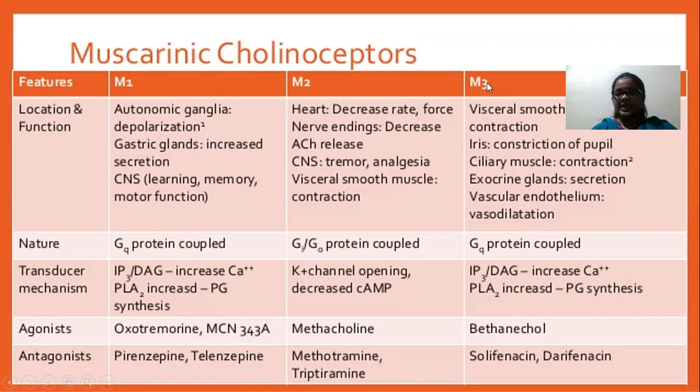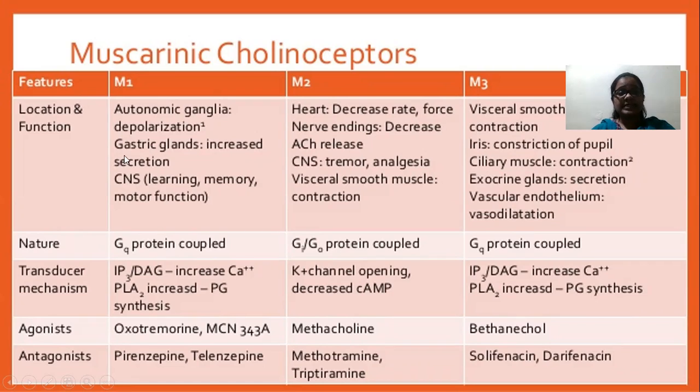Okay, so M3 is present in visceral smooth muscles, and the function is smooth muscle contraction. It is also present in the iris region and the ciliary muscles of the eye. So the effect is constriction of the pupil and contraction of the ciliary muscle.